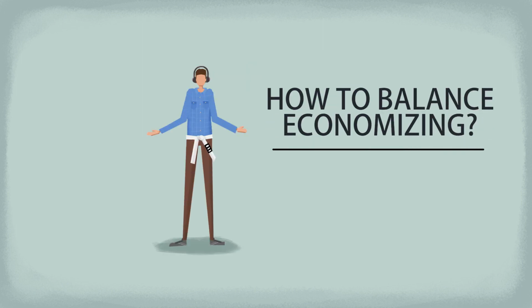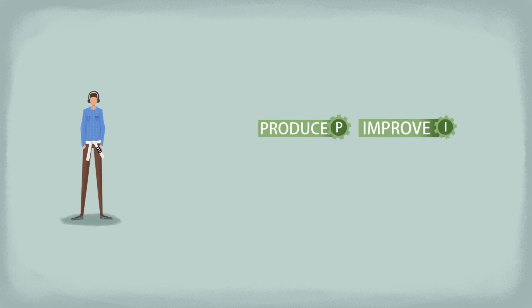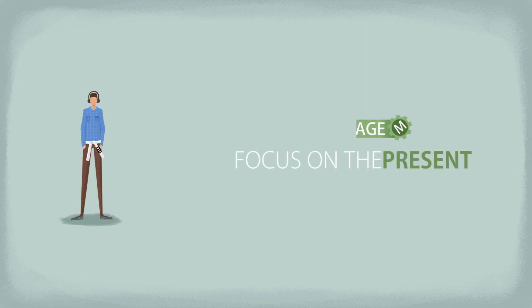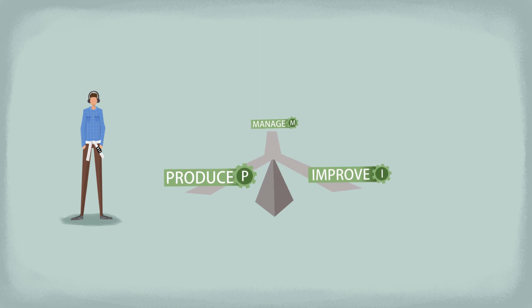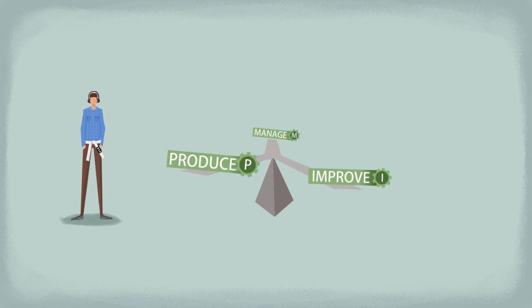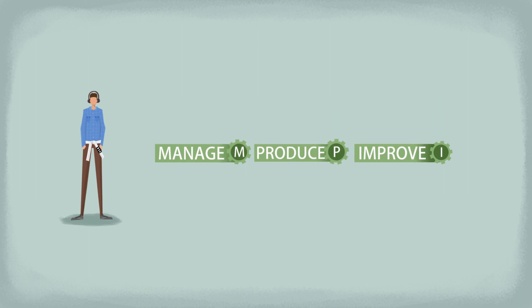And how do we do that? Well, the answer is not that easy, because it's a bit different for everyone. It depends on what we want in our lives. If I focus on improvement and working, I'll most likely end up with more in the future. But I sacrifice consumption in the present. And if I only focus on the present, I sacrifice the future. It's like a three-way balancing act. We should aim at finding the right balance between managing, producing, and improving. And though I don't think there is a universal equation that fits everyone, there will be a lot of aid to this decision in the upcoming episodes.